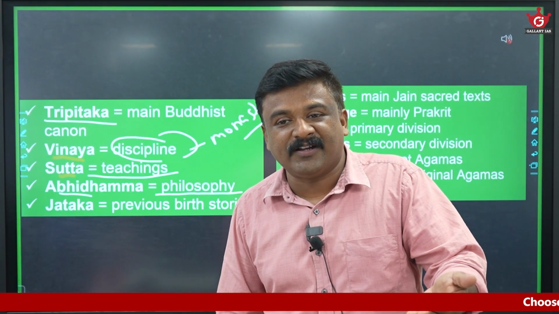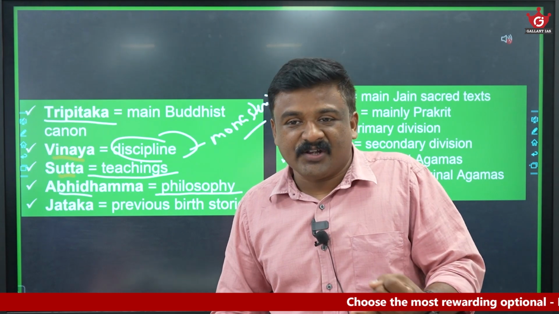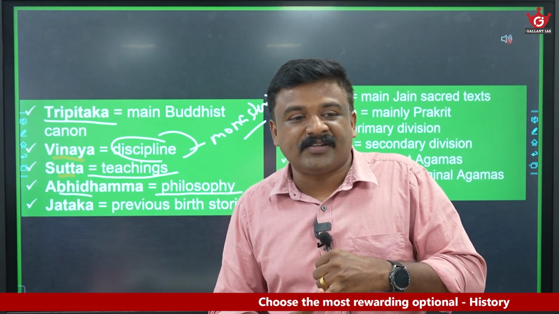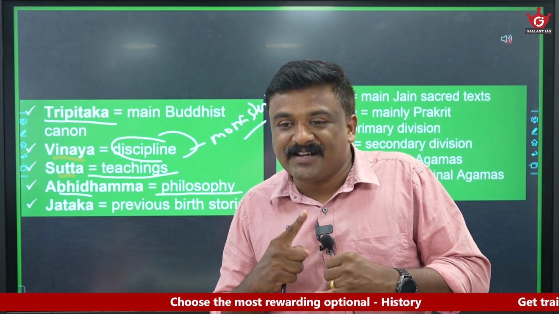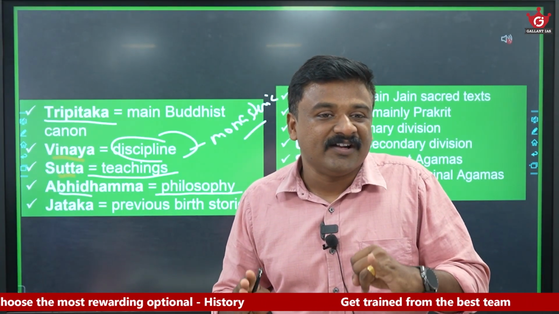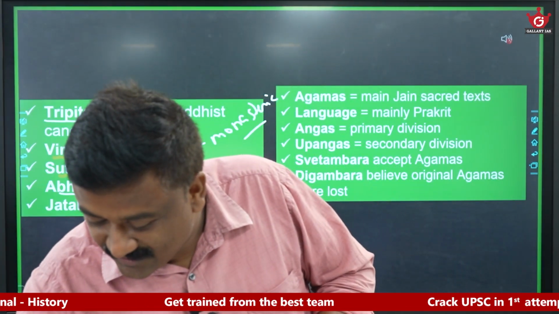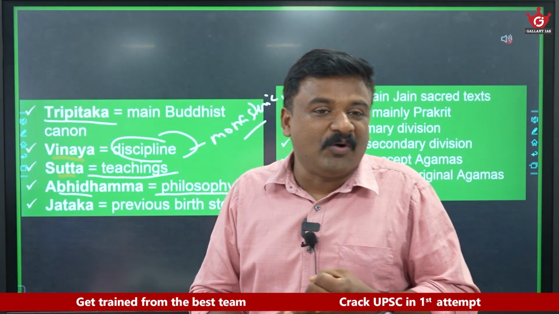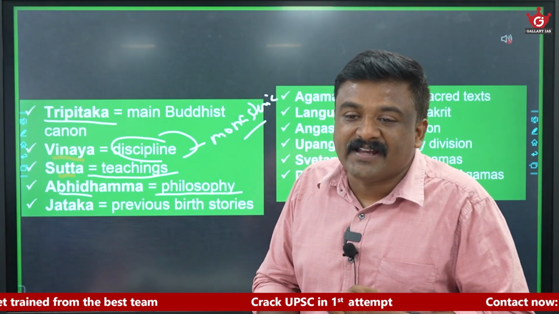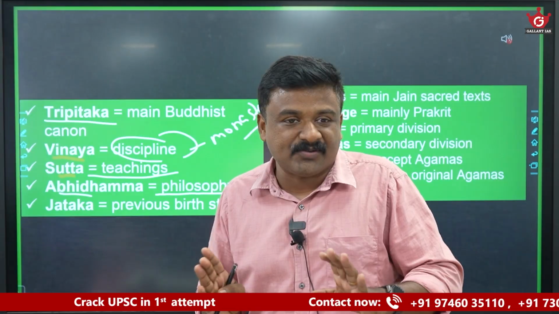Sutta Pitaka is dealing with what? Sutta Pitaka is dealing with the original teachings of Buddha. Then Vinaya Pitaka is dealing with what? Vinaya Pitaka is dealing with Buddhist monastic discipline, or monastery rules.